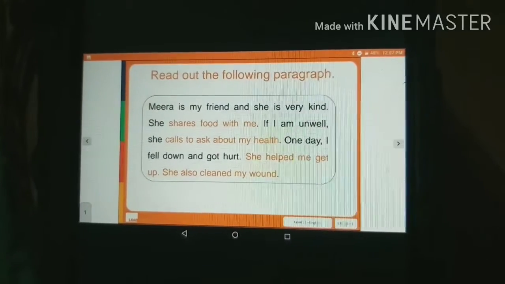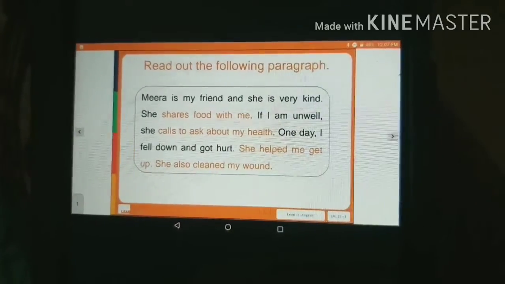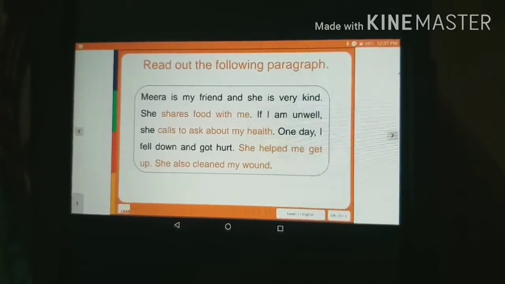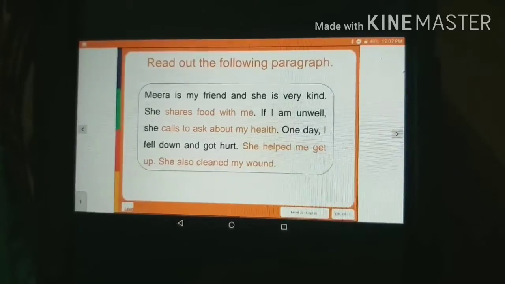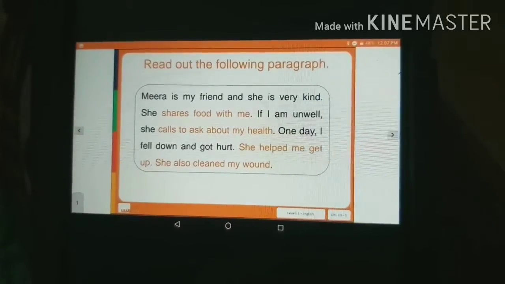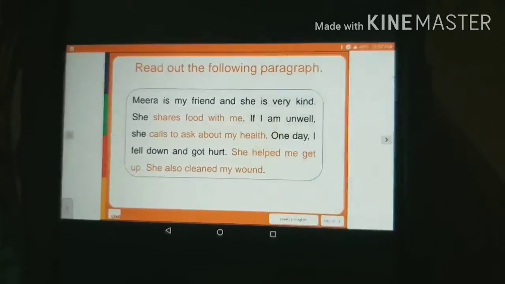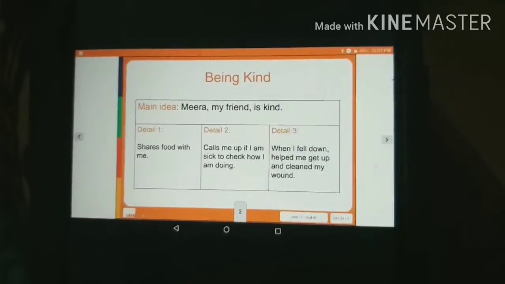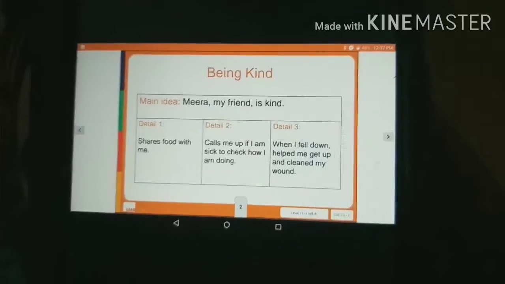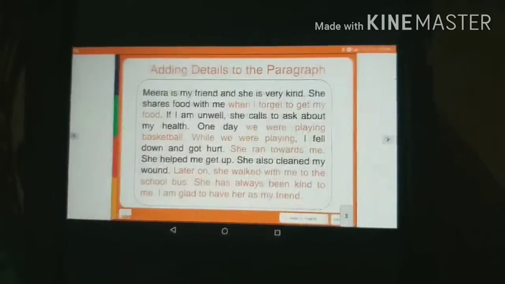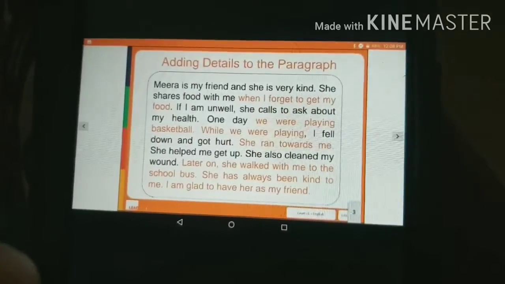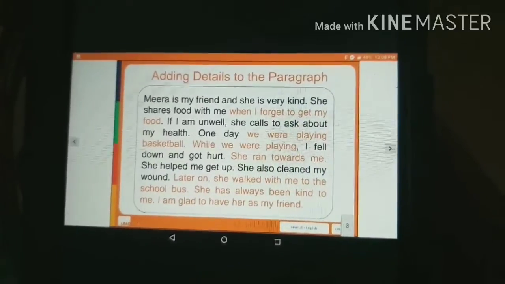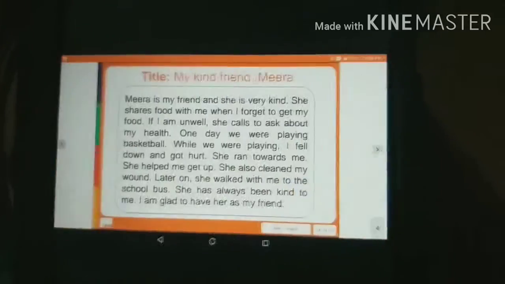Students, this was the paragraph that you wrote last week: Meera is my friend and she is very kind. She shares food with me when I am unwell. These were the sentences that were given to you. You then made the chart and added details to that paragraph. This was the second step. After adding the details, the paragraph was as such.